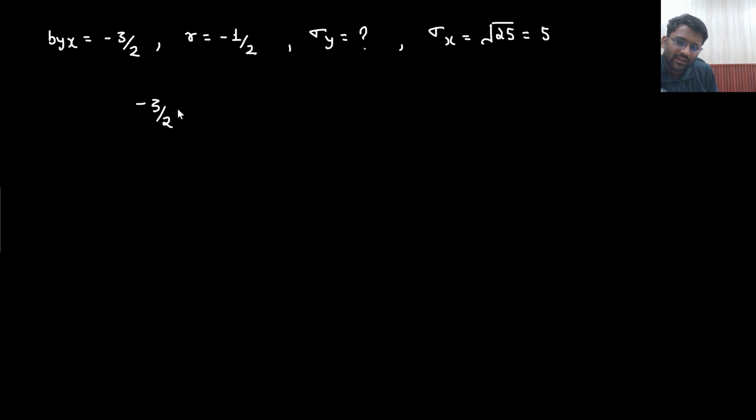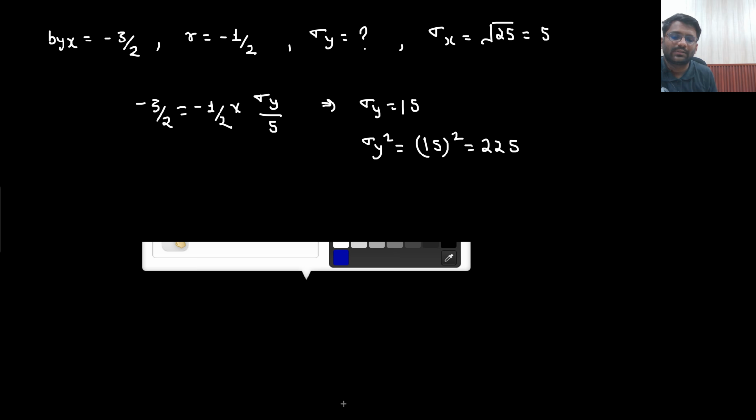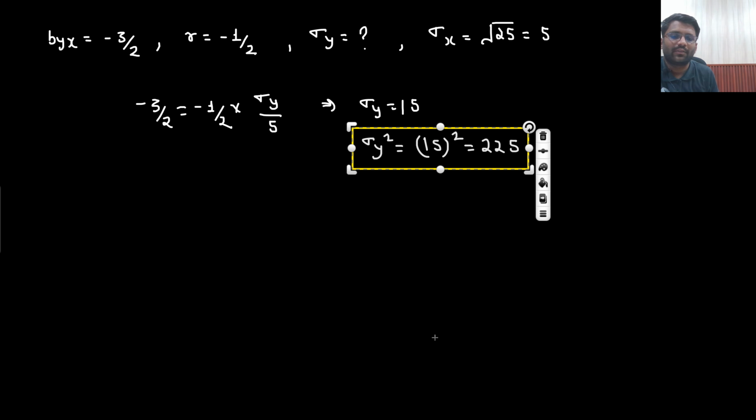Yes, sir. -3/2 equals -1/2 times sigma y divided by 5. So sigma y equals 15. So what will be sigma y square? That will be the variance, 15 squared, which is 225. So that's the answer. The answer is 225. That's it. So this is how I am supposed to solve.